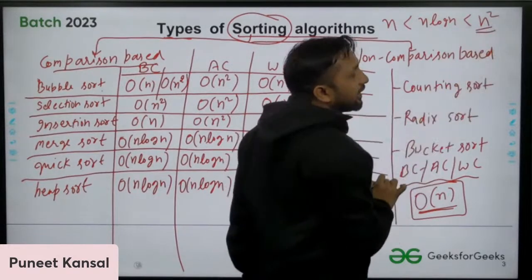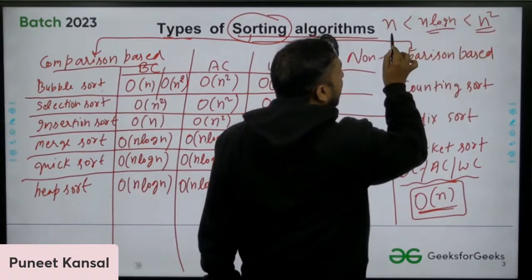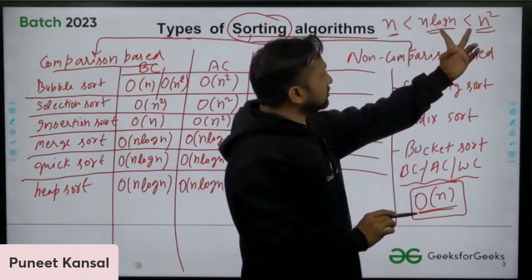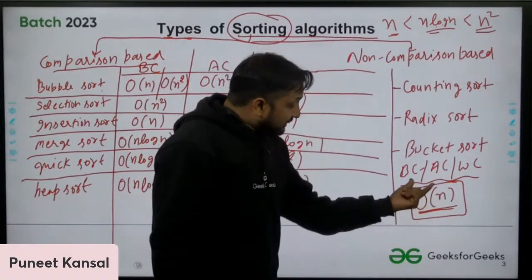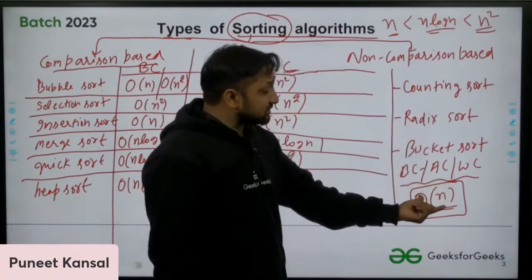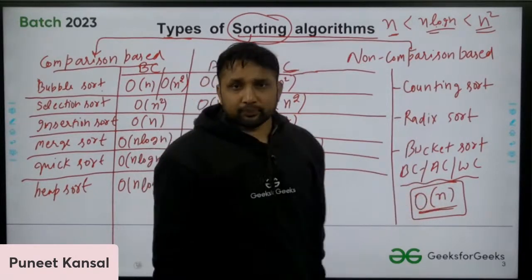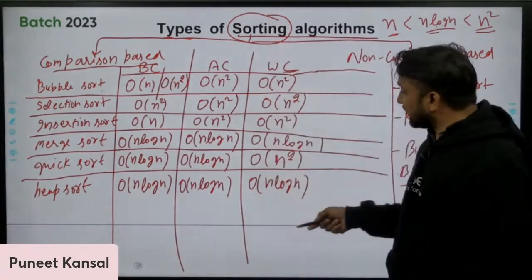So this algorithm will take maximum time. This will take less than n square but more than n, and n will take less time as compared to these two. Okay, so we know this thing. So this sorting algorithm, I'm saying that in all the cases is taking order of n time. Okay, and these algorithms, if you check out the worst case, they are taking minimum.